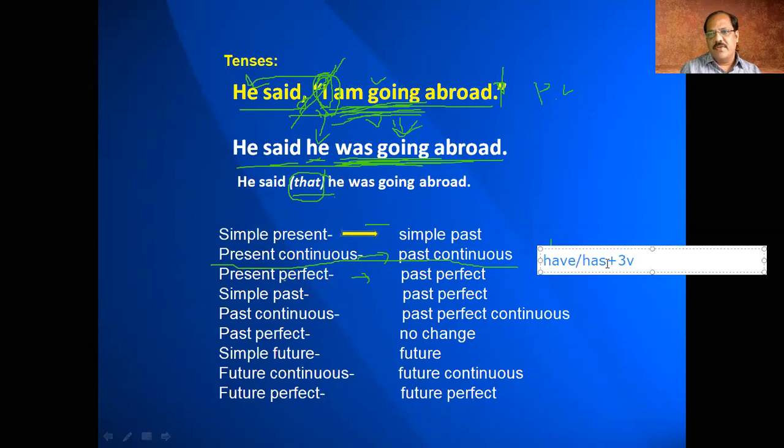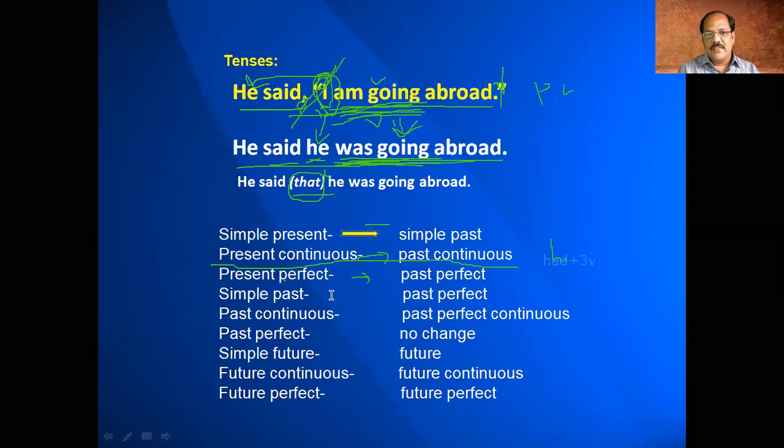In past perfect tense, what do we convert into? We convert into had plus third form. So if it is in present perfect tense, we have to convert into past perfect tense. If it is in the simple past tense, then it must be converted into past perfect tense. What is the structure for simple past tense? The verb is in the past form. That means for convenience, we can say it is second form. And how should it be converted into past perfect tense? We had the structure of had plus third form of the verb. That means we write had and the verb is in past participle.